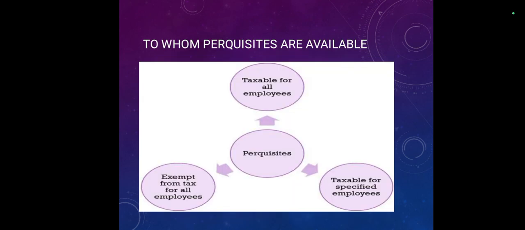To whom are the perquisites available? Firstly, taxable for all the employees, taxable for specified employees, and exempt from all tax, which is for government employees. Taxable for all employees will be things like, for example, meals allowance. Specified employees are going to be non-government and government employees, which is going to be deferred.